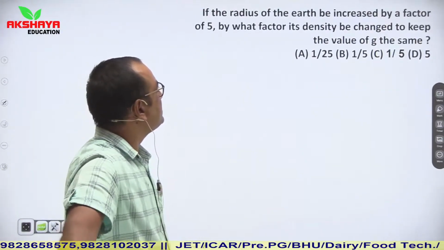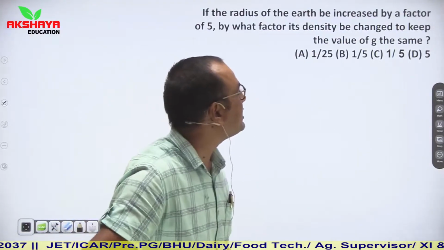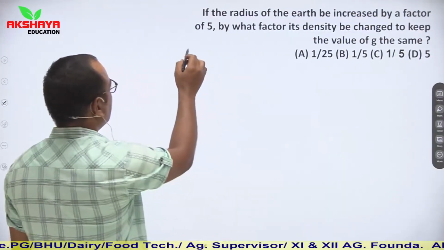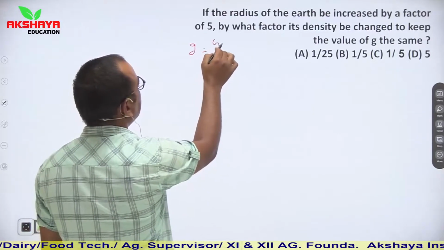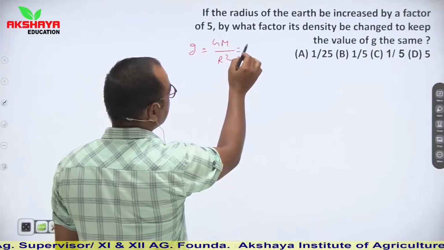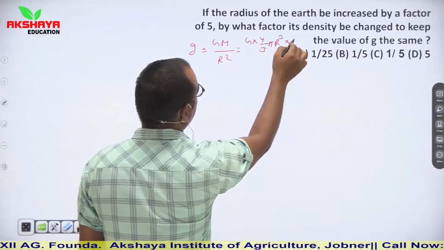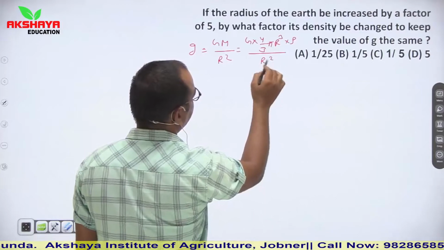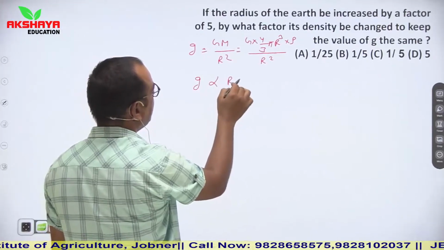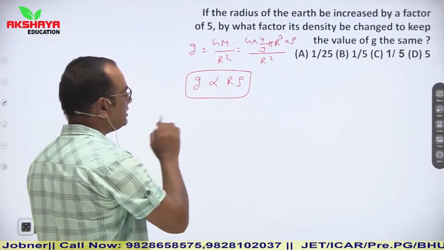So students, next question is, if the radius of earth be increased by a factor of 5, by what factor should its density be changed to keep the value of g the same? So another simple pattern of question. We know that g is equal to capital G capital M upon R square. Here mass is equal to volume into density. So volume is 4 by 3 pi capital R cube into density, let us say rho, and it is divided by R square. So in numerator R cube is there. So from here we can say that g is proportional to R into rho, and in both the situations value of g is constant.